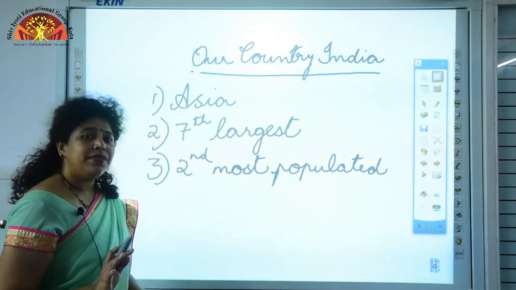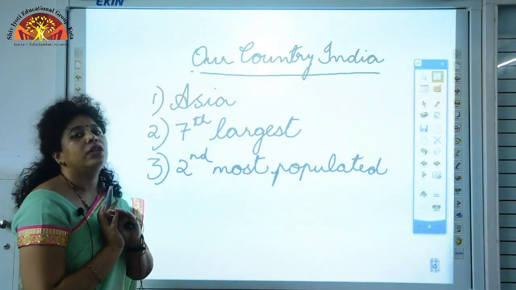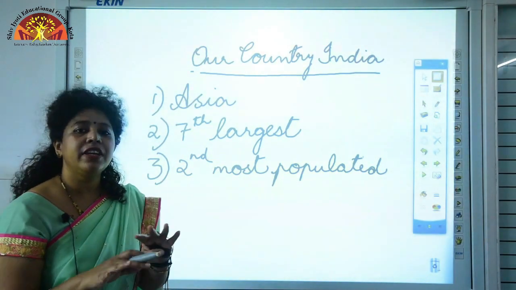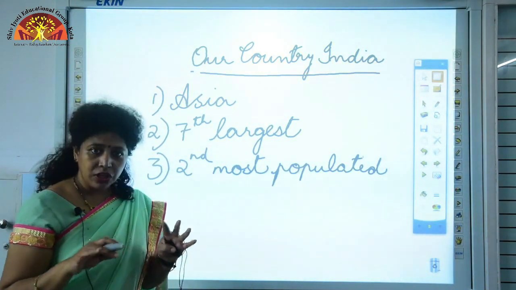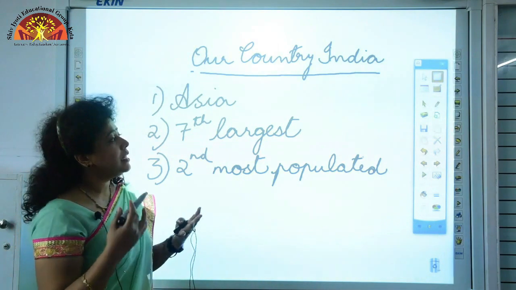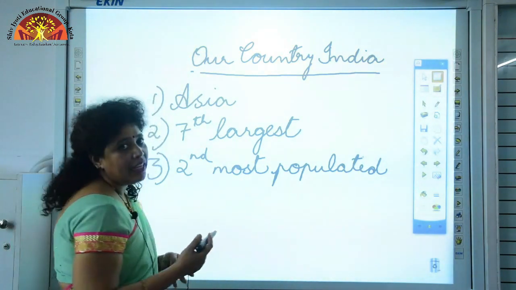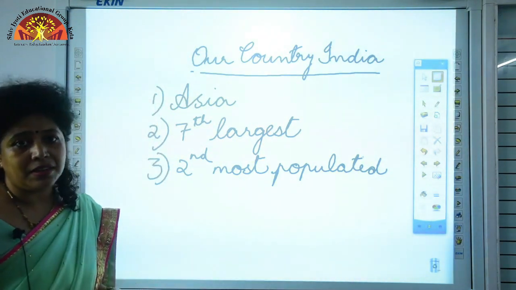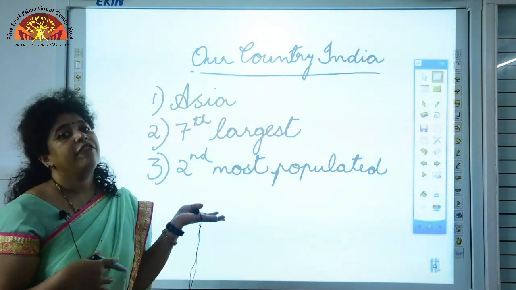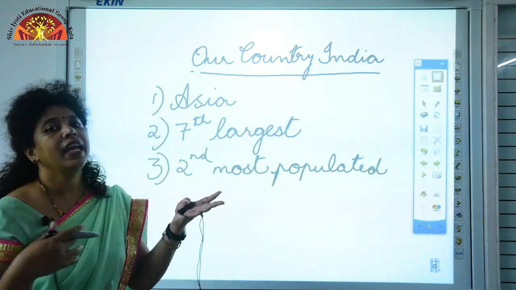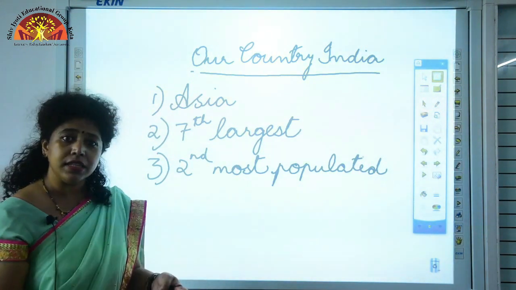So, as we know, our country is not the same everywhere. You find different types of lands in different parts of our country. In certain places there are mountains, in certain places you find plains, plateaus, islands and deserts.